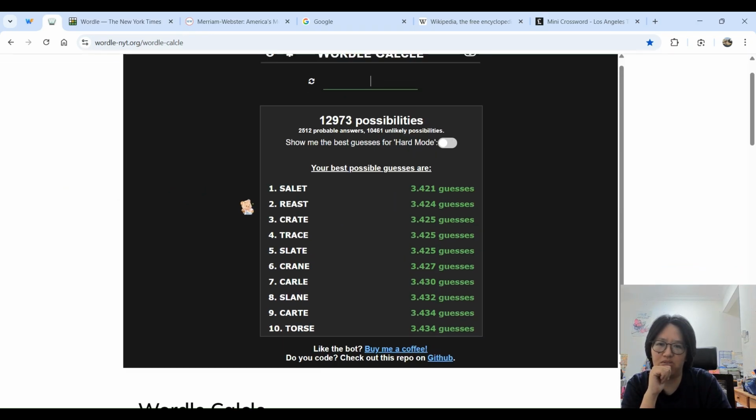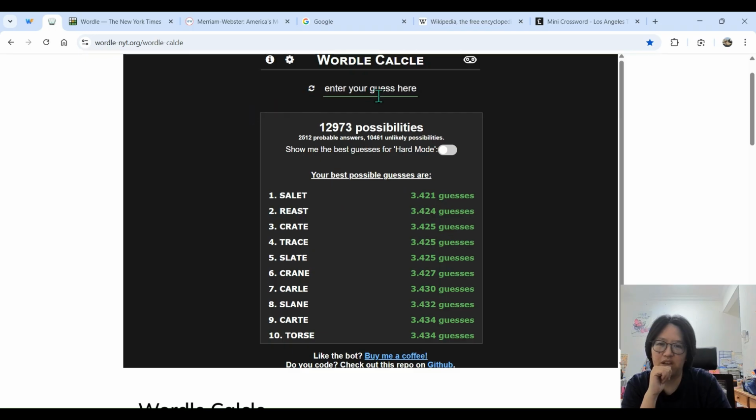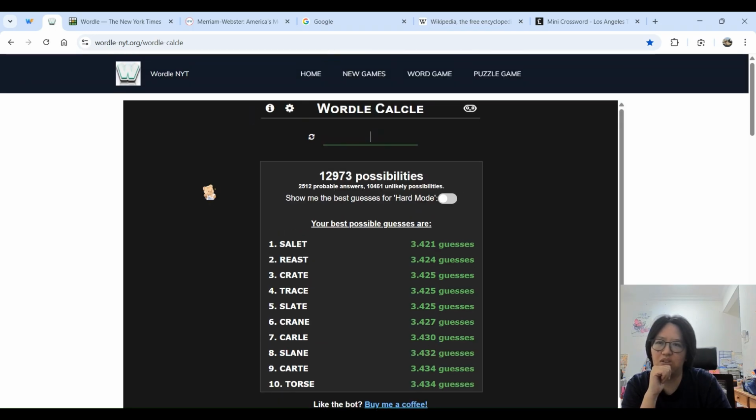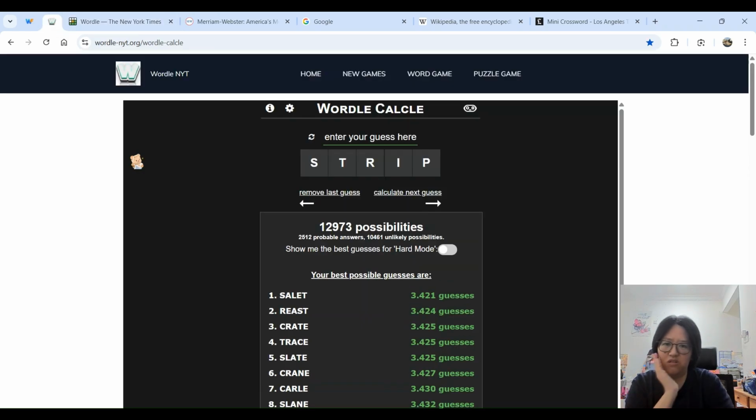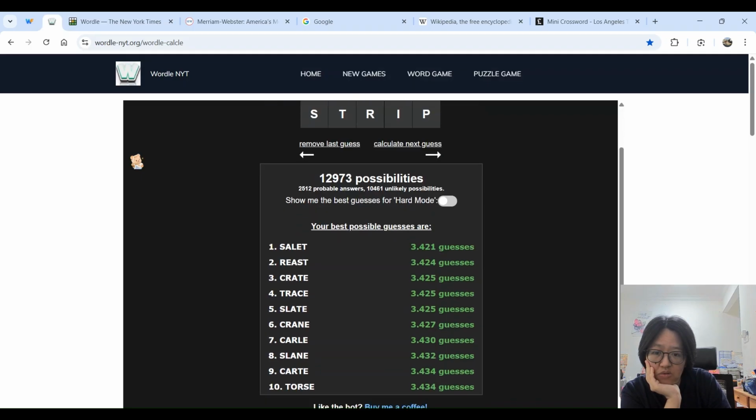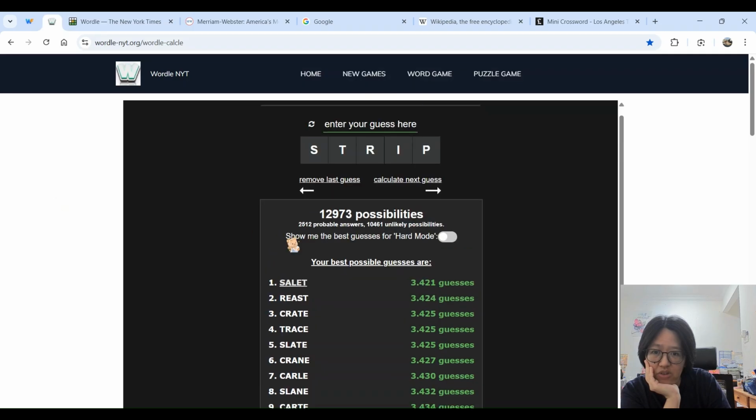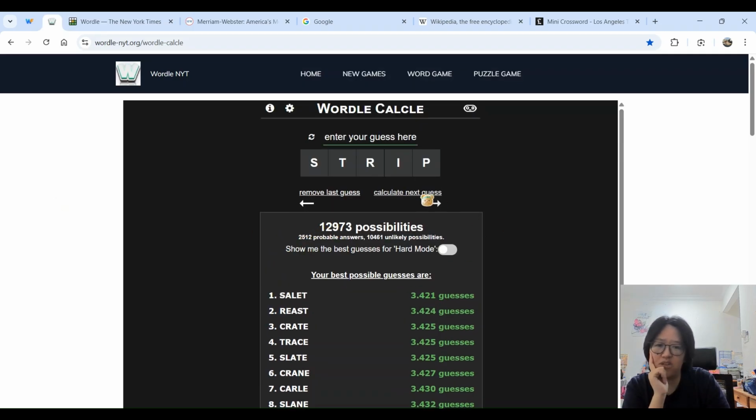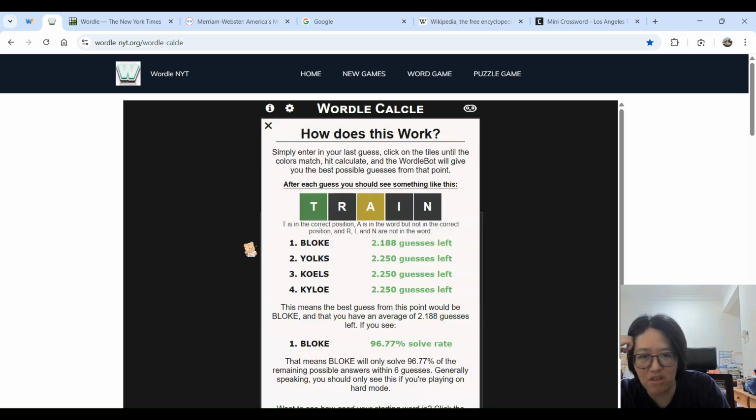Where do I enter the answers first? Because it says enter your guess here, or does it know what today's answer is? I don't know. Okay, well, let's put in strip first. Is that how it works? It just shows me all the possibilities, one to nine possible. Or wait a minute, I don't get it. Okay, let me just read how do I use it.